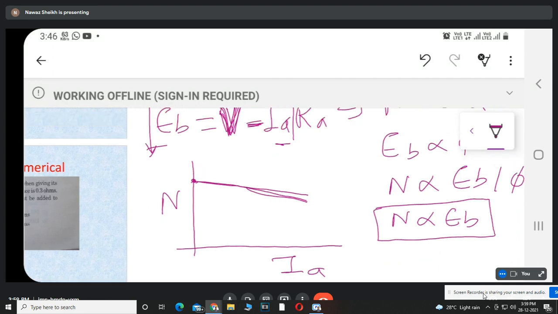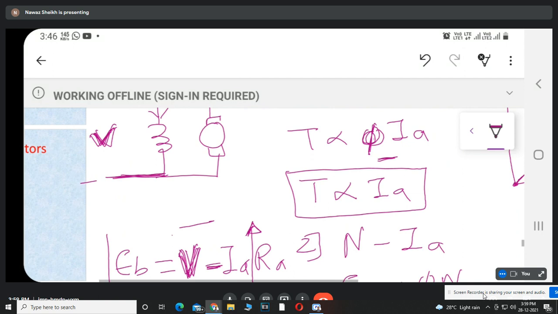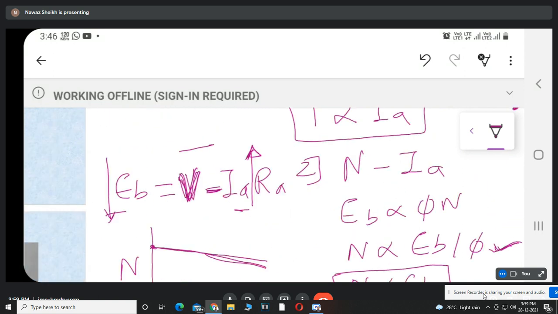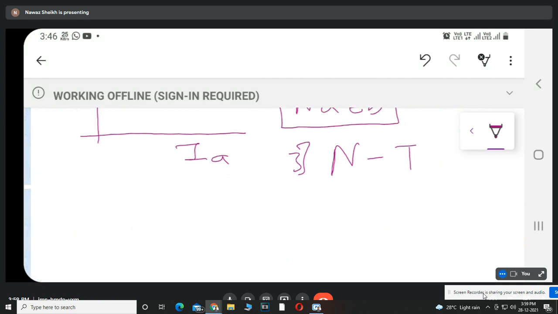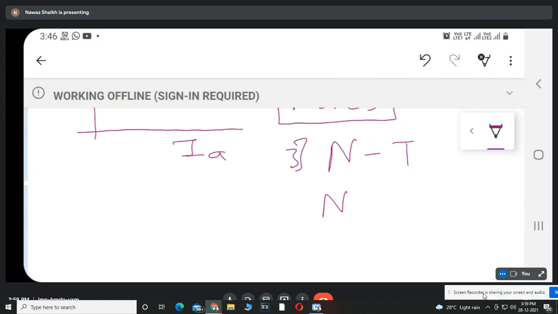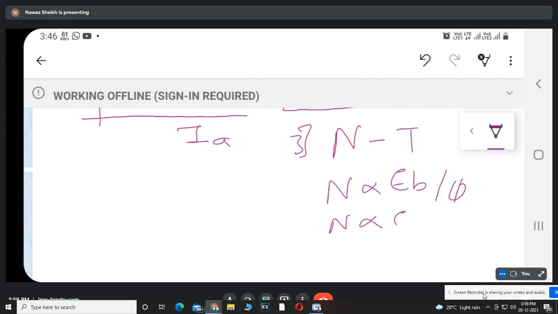This is the second characteristics. And the third characteristics is speed torque characteristics. Very important. Speed versus torque characteristics. Now here we have the relation N is directly proportional to EB upon phi. Again, flux is constant, so N is directly proportional to EB.